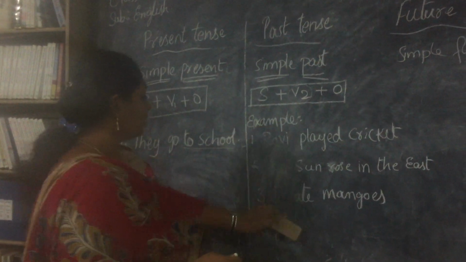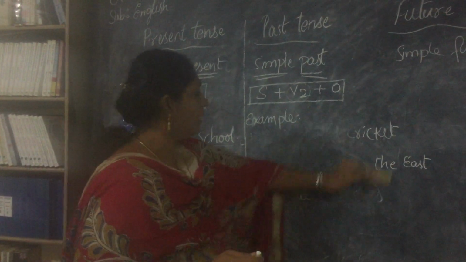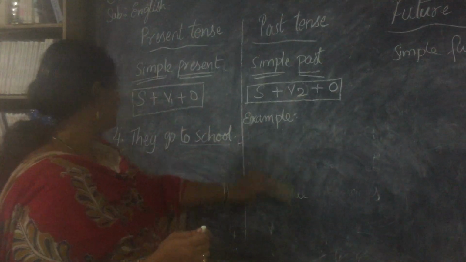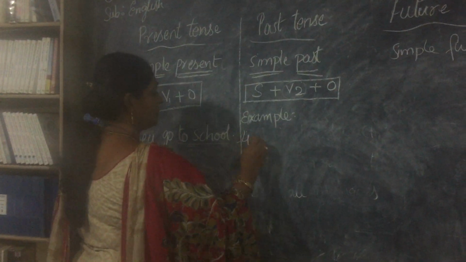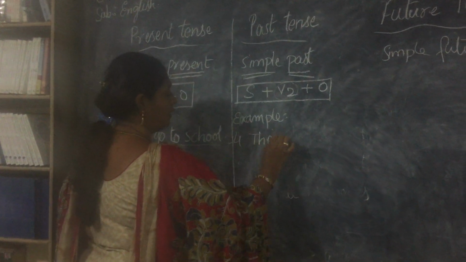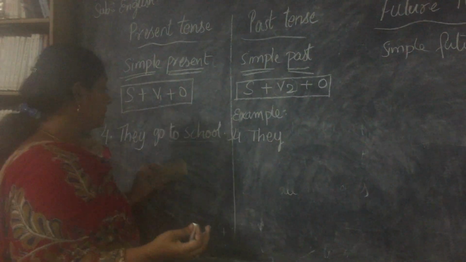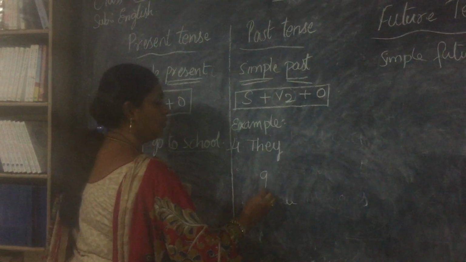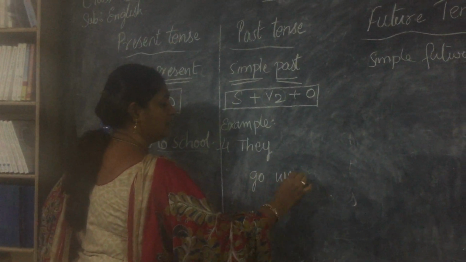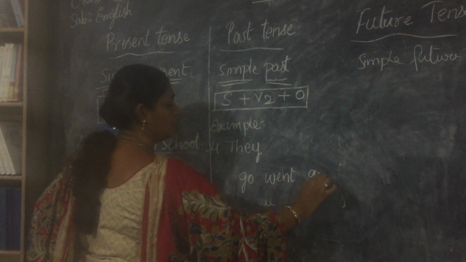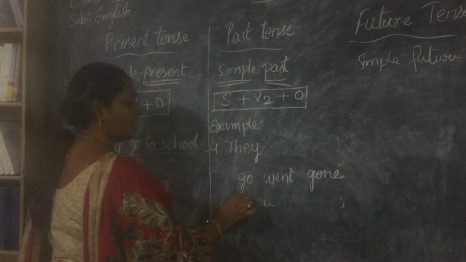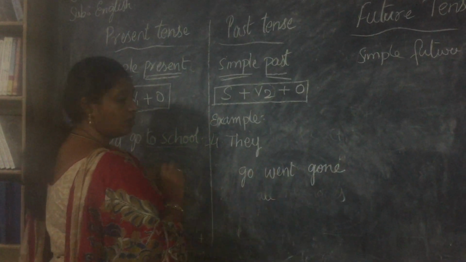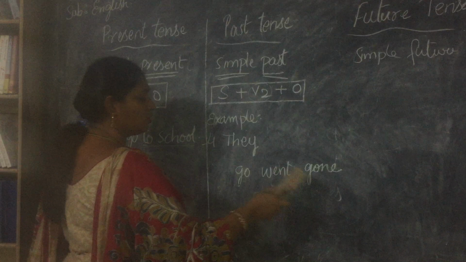And here we will take the same example and convert it into simple past. They, what are the verb forms for go? Go, went, gone. You cannot say go, going, gone. It is go, went, gone.